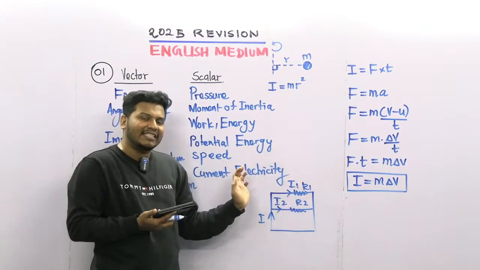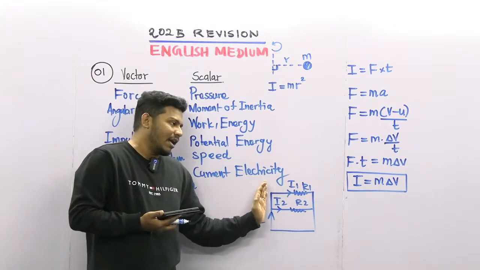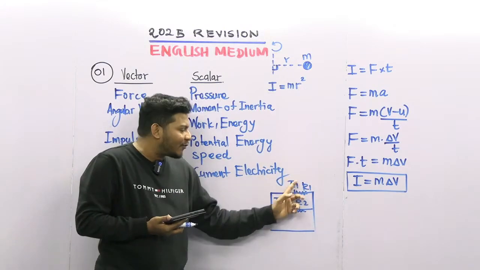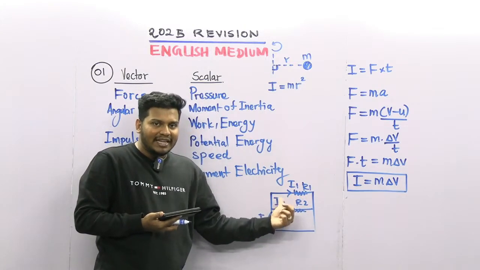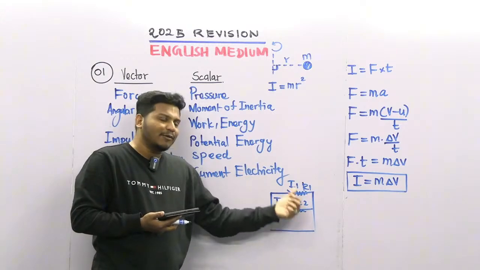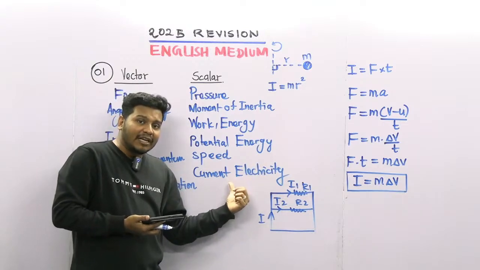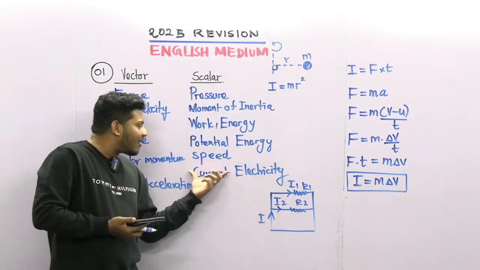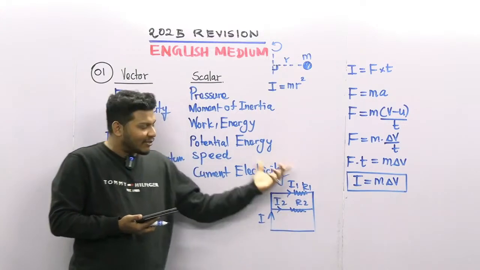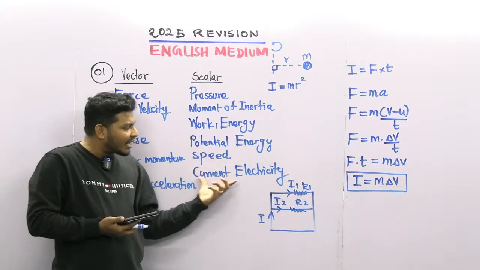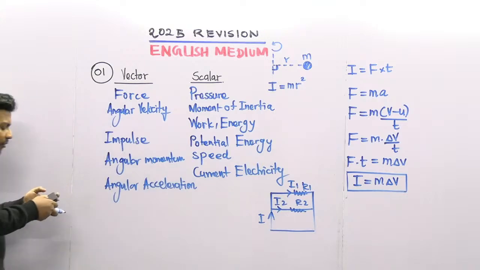When you are applying Kirchhoff's law, we want to take one direction, which sometimes depends on the circuit. That means we can take clockwise or anti-clockwise for a single or closed circuit. At that time only we can put the minus values. That means for the direction we can use the minus, but that doesn't make current a vector quantity. That is a different concept. So basically current electricity is a scalar quantity, guys.